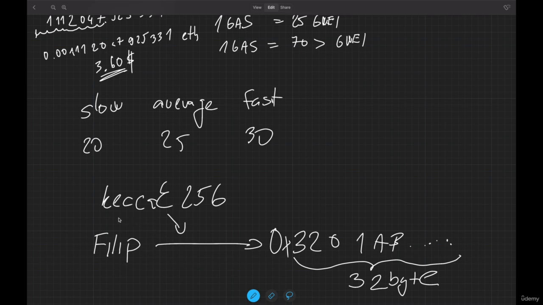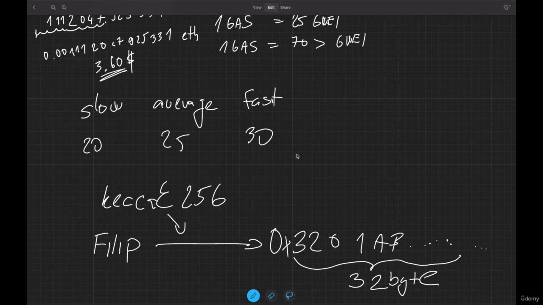And it doesn't matter what length of string I provide here. It can be longer than 32 bytes. It can be an entire file of strings. It always outputs a 32 bytes hashed version of this string. What is special about this hashed version is that it is very hard to reverse. If I give you this number I got from the name Philip, 0x3201AB and so on, and tell you to get me the original value, you don't have any option other than randomly running strings through the Keccak function.